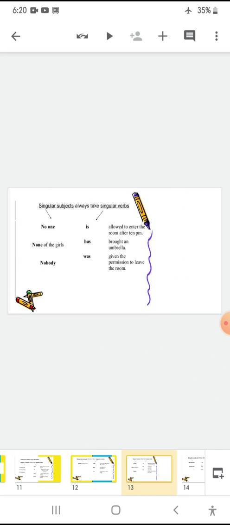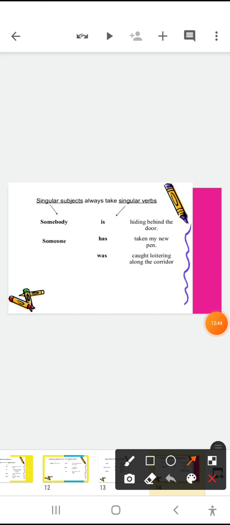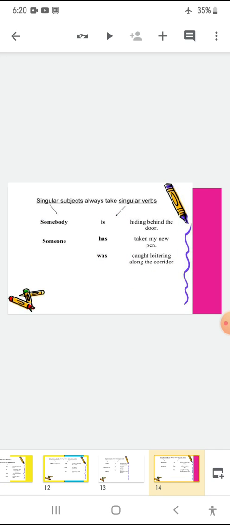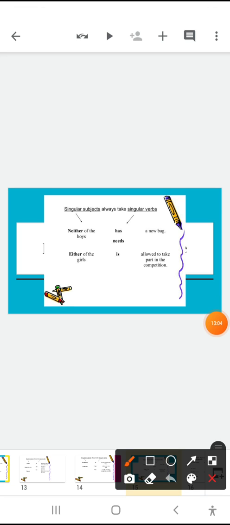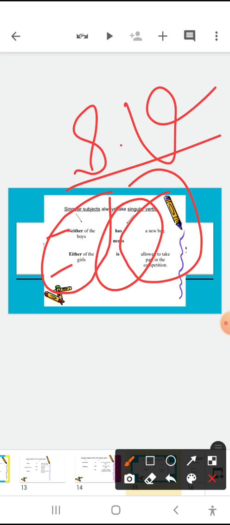So, next point, somebody. If we talk about this, then somebody, someone, singular concept and singular verbs. Next, neither, that is the biggest thing, that is very important to be learnt. That is when we are using neither nor and either or. This is very clear that as they are singular, they will have singular verbs only.